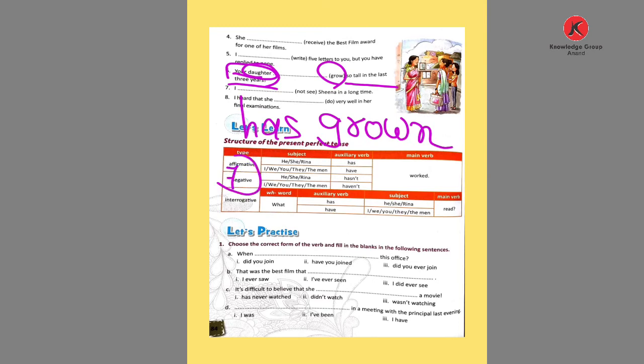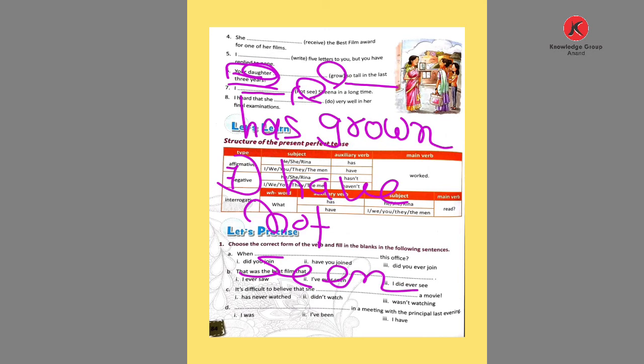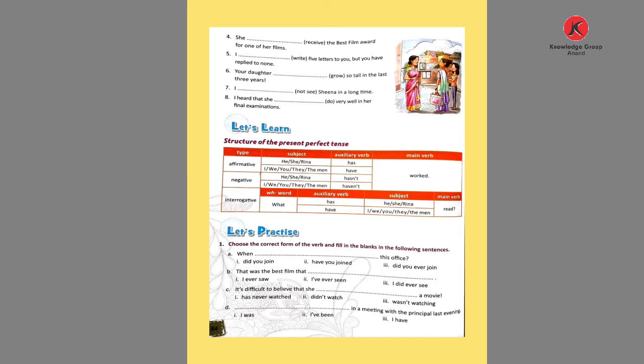Now comes number 7. Here use I, and the negative word given is not, and see: I blank not blank Sina in a long time. With I what do we use? Have, and we use not. The verb see was already used in the first blank. So what is the past participle of see? Seen. I have not seen. So that is the 7th answer.